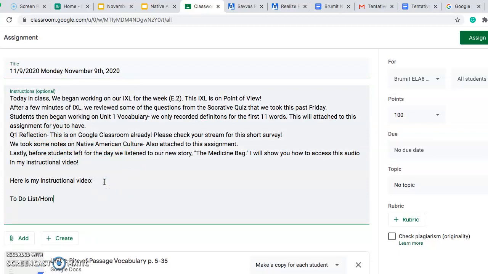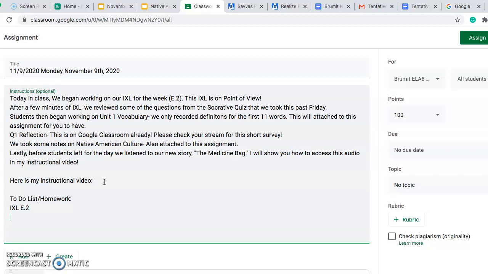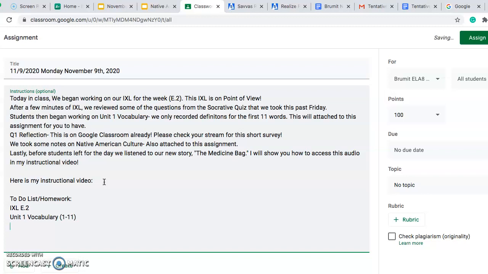To-do list / homework. Okay, so on your to-do list you have your IXL E.2. You have got your Unit 1 vocabulary. In parentheses, I'm just going to put 1 through 11. Okay, and then your quarter 1 reflection.